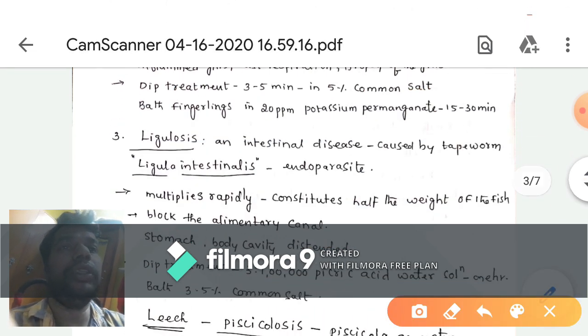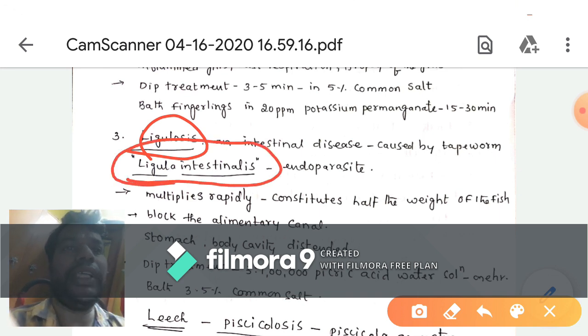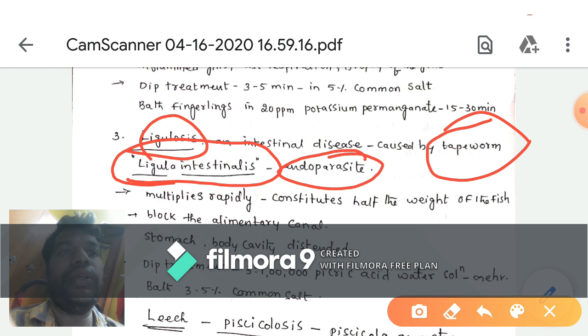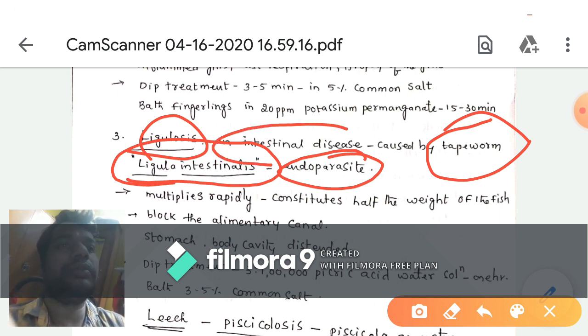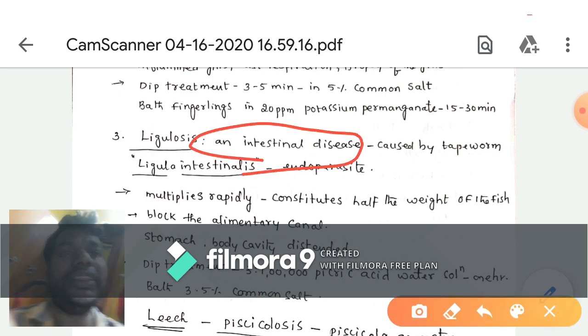Another one, ligellosis. It is caused by Ligula intestinalis. It is a tapeworm, and it is an endoparasitic disease, an intestinal disease.